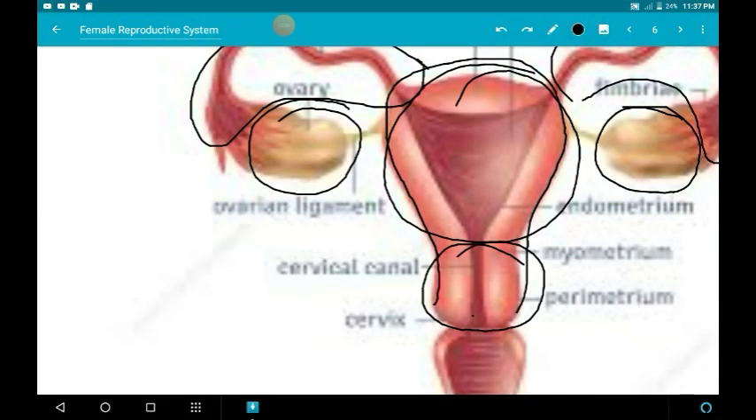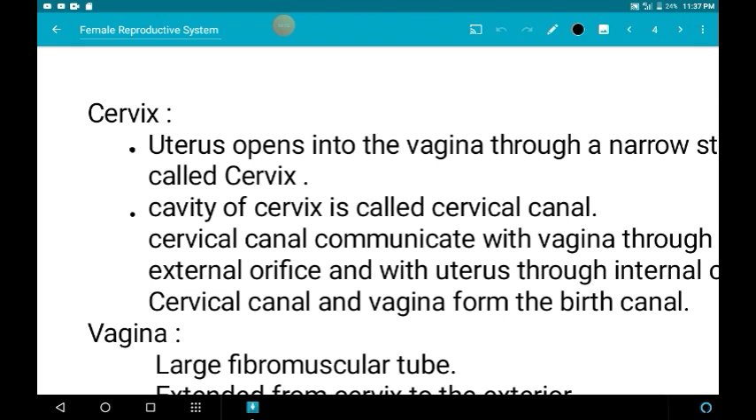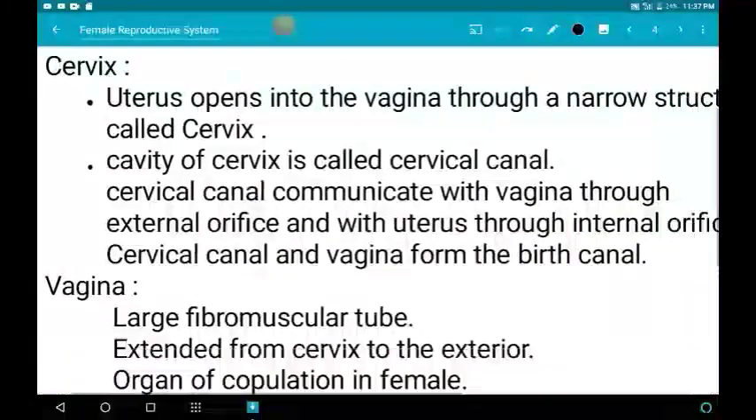So the innermost layer is called the endometrium. The middle one is the muscular layer, called the myometrium. And the outer layer, a thin serous layer, is called the perimetrium. Next, we are going to see the next accessory structure, that is the cervix.